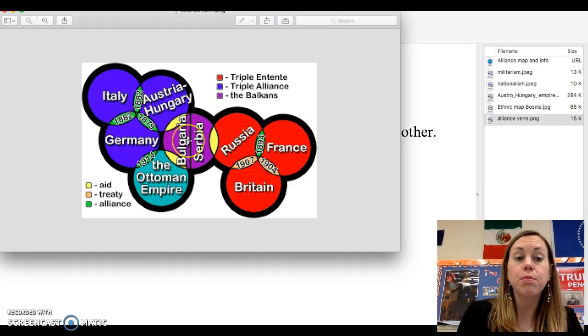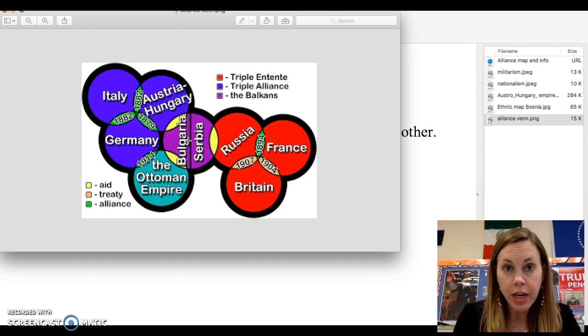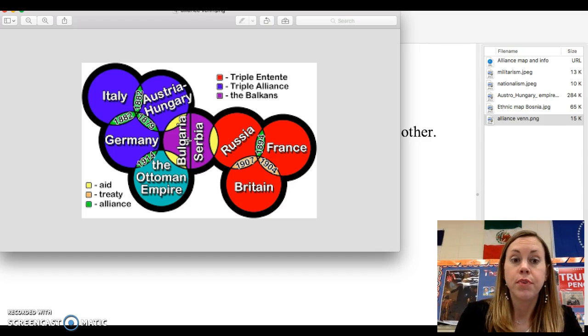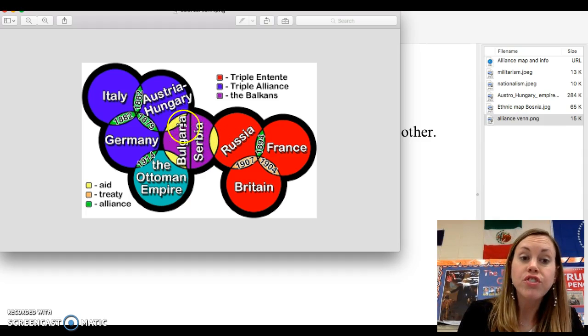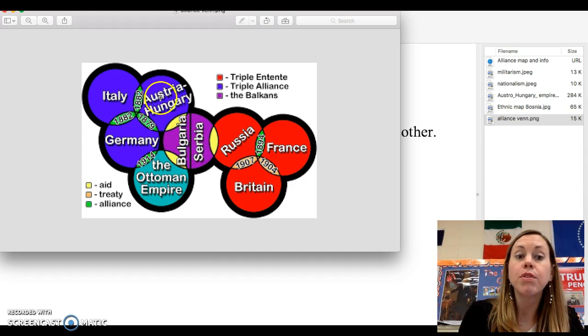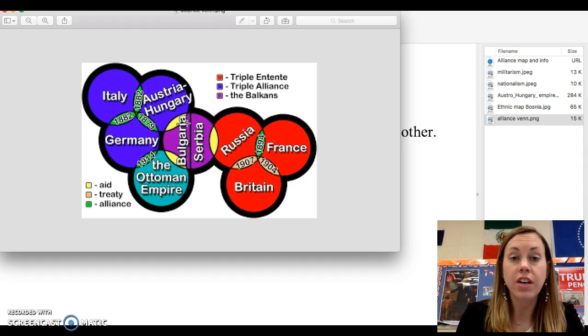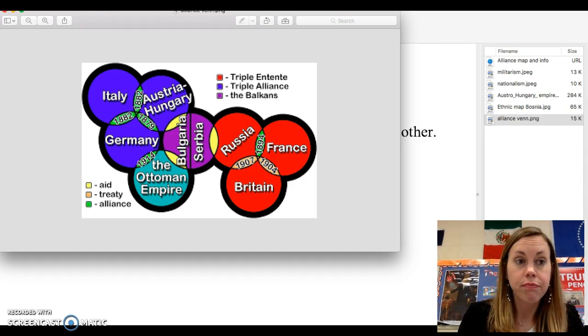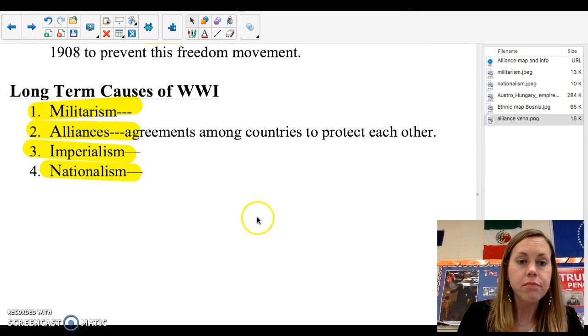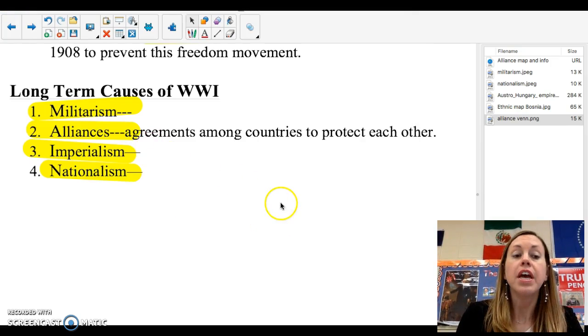The problem is Bulgaria, and we know Serbia is in the middle of all this. The Serbs are Slavic, meaning they're related to the Russians. That's why it's on this side. But they're stuck in Austria-Hungary land. They want to leave, and some of them try to do that, and Austria-Hungary gets mad, and the Russians get angry because Austria-Hungary won't let them leave. This leads us into war. So that's alliances.